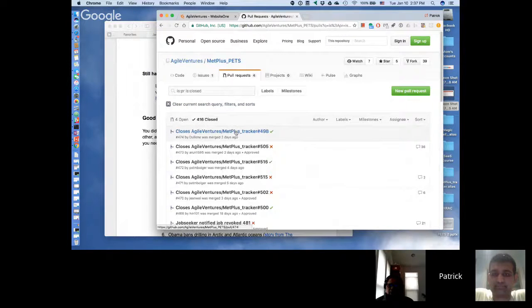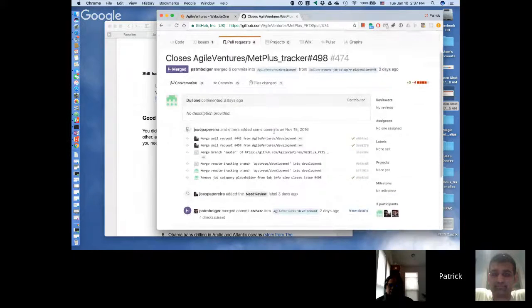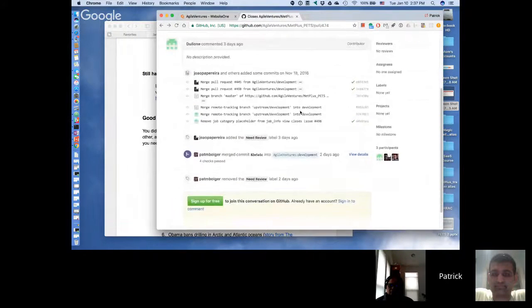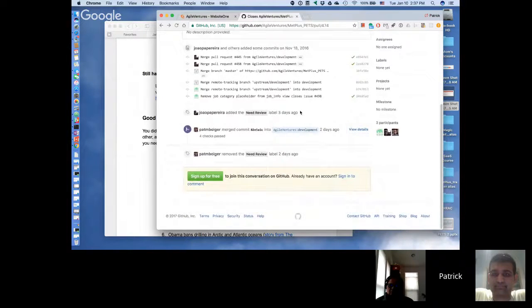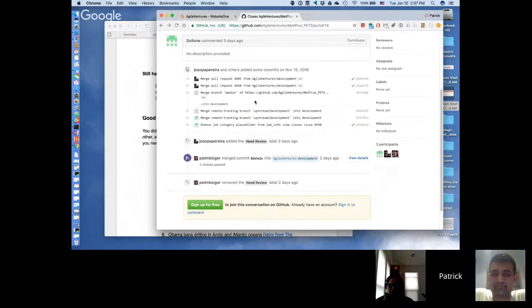Okay, so his PR was merged 3 days ago. His PR showed only one file change, which is surprising if he had done that. There it is. Yeah, because I think it would affect subsequent pull requests as well.